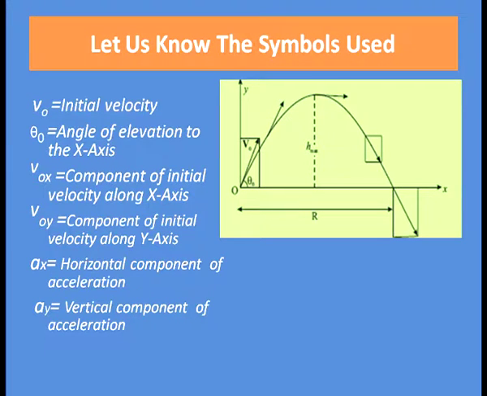v0 is the initial velocity, theta 0 is the angle of elevation to the x-axis, Vox is the component of initial velocity along the x-axis, Voy is the component of initial velocity along the y-axis, Ax is the horizontal component of acceleration and Ay is the vertical component of acceleration.